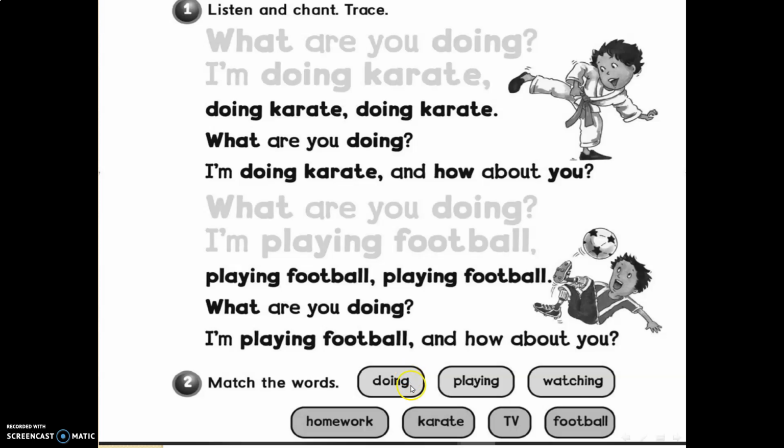Focus with me, please, girls. Doing, playing, and watching. These are verbs. And here we have nouns. Now we have doing. What should we match? We should match doing with homework. I'm doing homework. I'm doing karate, playing football, and watching TV. Okay, girls? Doing homework, doing karate, playing football, and watching TV.